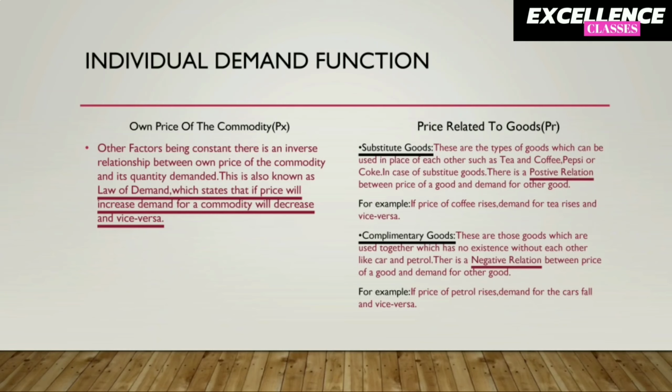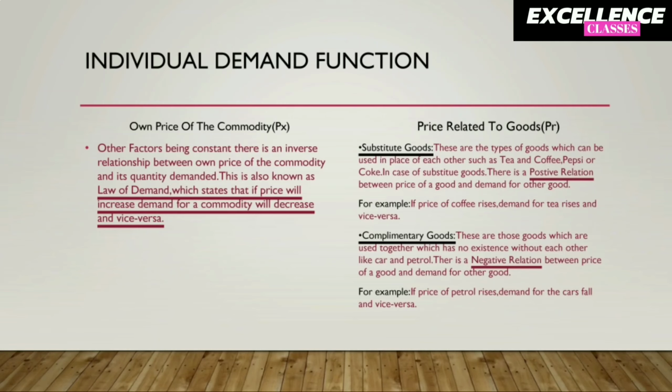The next factor is price of related goods. Price of related goods is further categorized as substitute goods and complementary goods. Substitute goods are those goods which can be used in place of other, such as tea, coffee, Pepsi, Coke, etc. In case of substitute goods, there is a positive relation between price of a good and demand of other goods. For example, if the price of coffee rises, demand for tea will also rise and vice versa.